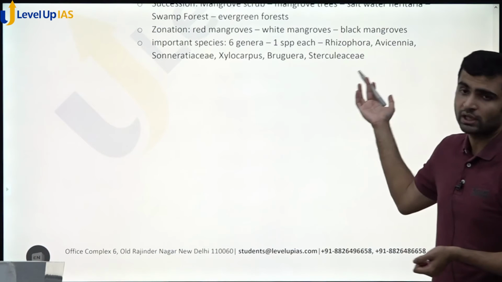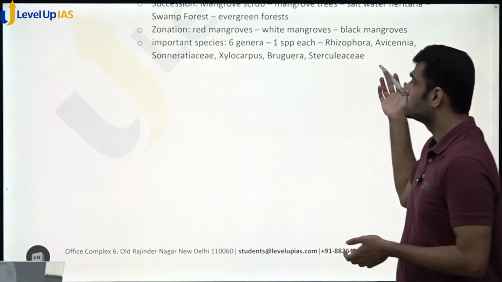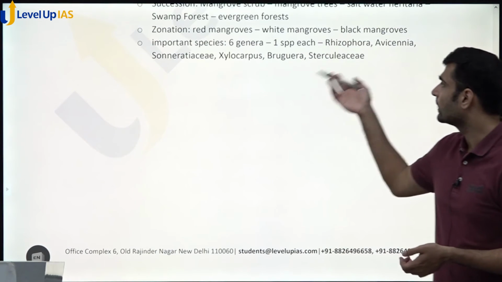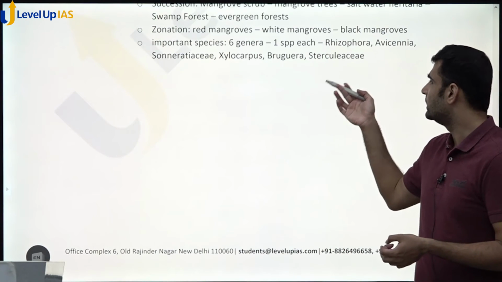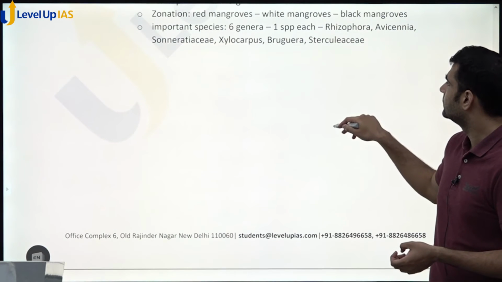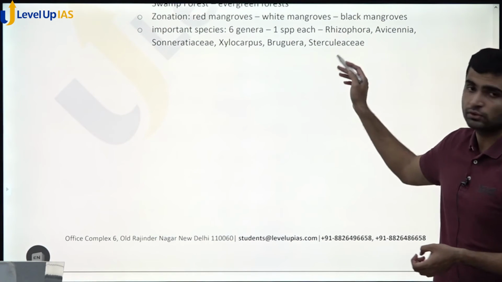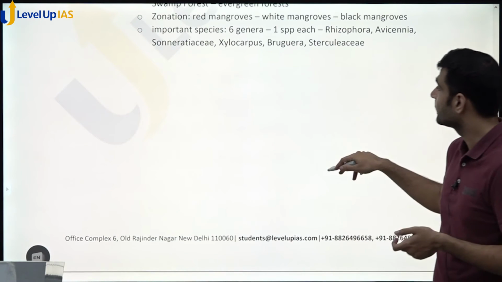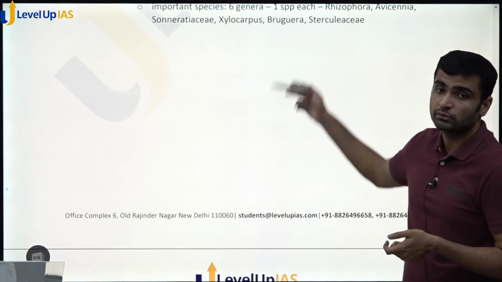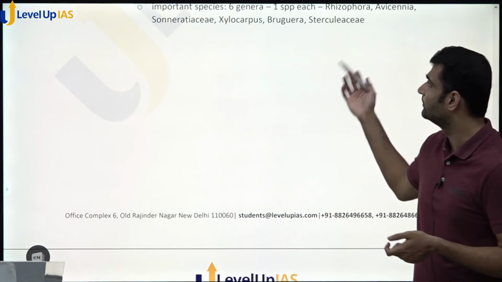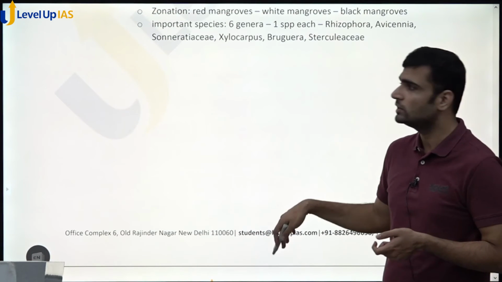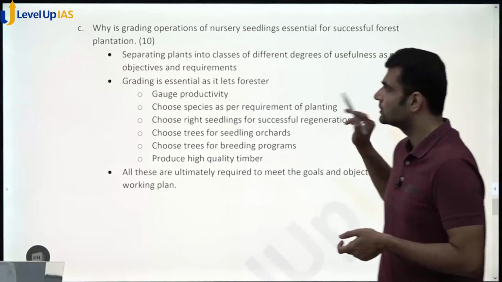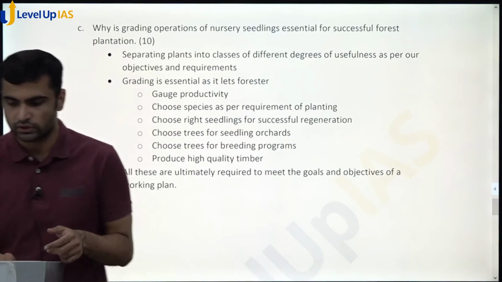So we can mention Rhizophora mangle, you can mention Avicennia germinans, you can mention Sonneratia alba, Xylocarpus rumphii, you can mention Bruguiera gymnorrhiza, and Heritiera littoralis. So yeah, you can write one species for each of these genera and come to the next question. This is the third question, question number 3.